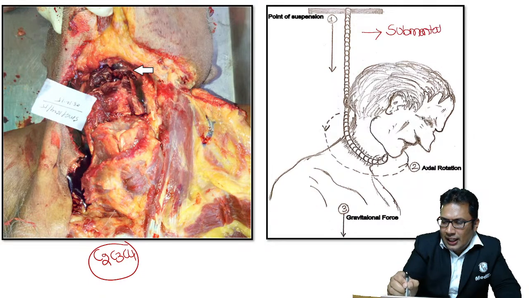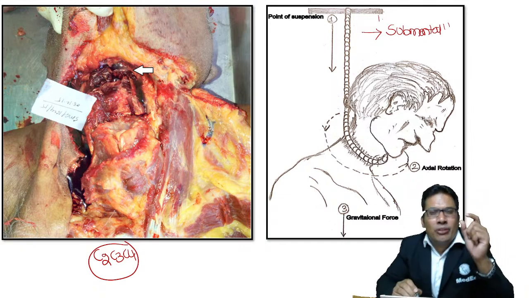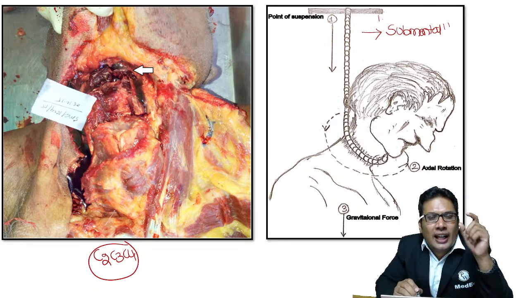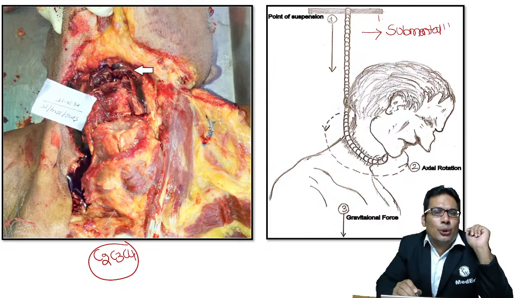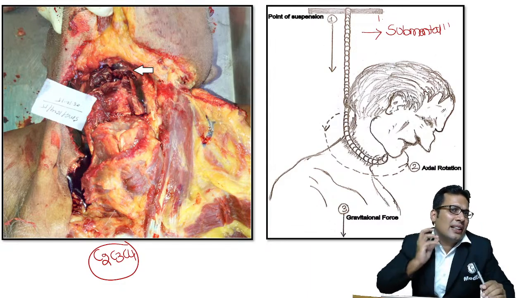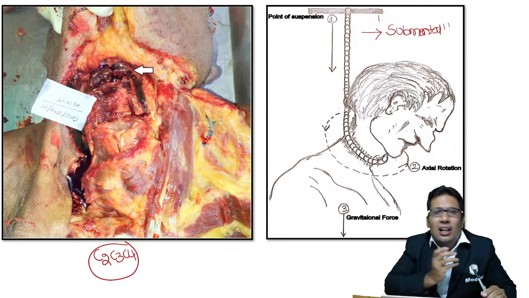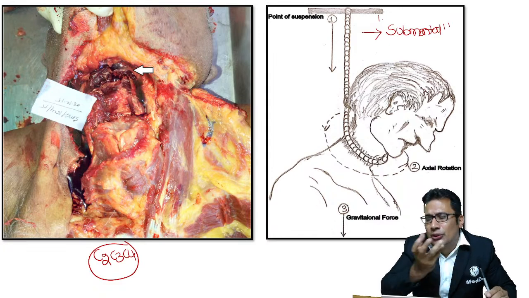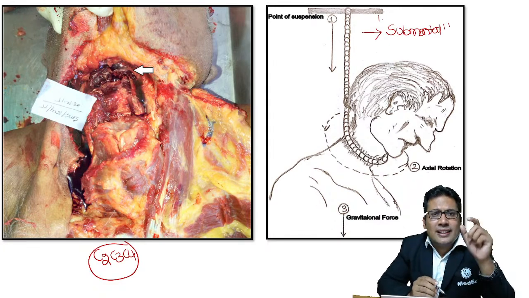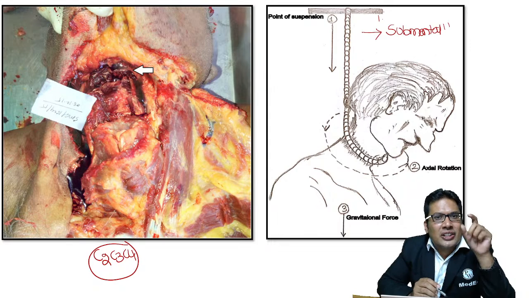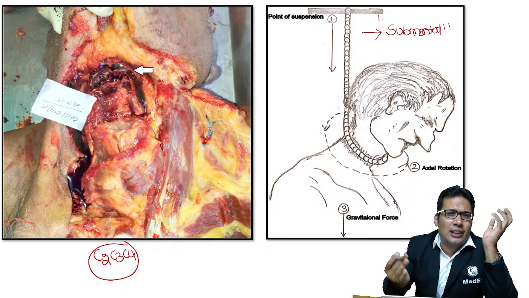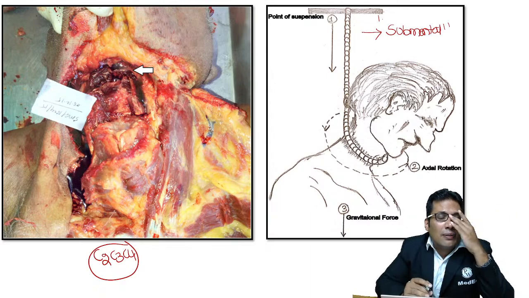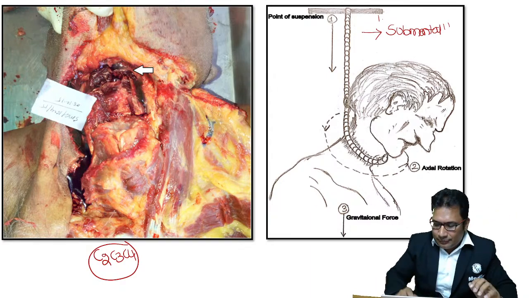This can be asked in your exam: what is the preferred position of the knot in judicial hanging? Your answer should be submental position. But in India, it is either on the left jaw or the angle of the right jaw, which is also possible. The preferred submental position usually causes immediate death; the heart will stop after 5 to 10 minutes.